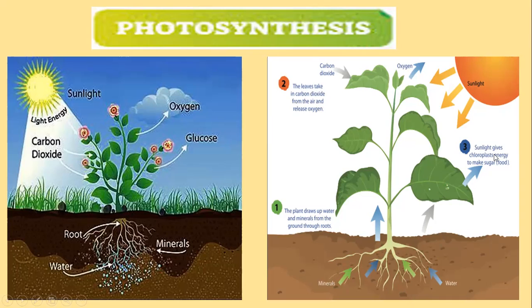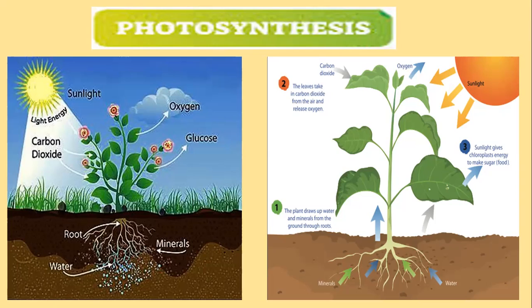Sunlight gives chloroplast energy to make sugar, to make food. Sugar means food. We call it glucose as well, but it's the food of the plant. Chloroplast energy means the chlorophyll. This is the process of photosynthesis. This is all the chapter about the life cycle, the reproduction, and the making of food, photosynthesis, in the plants.